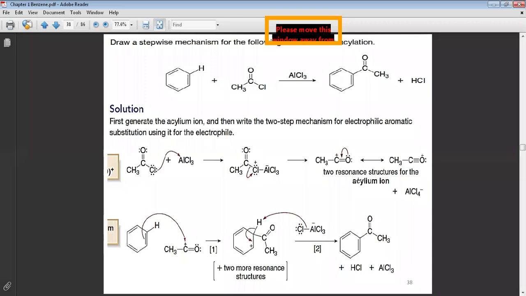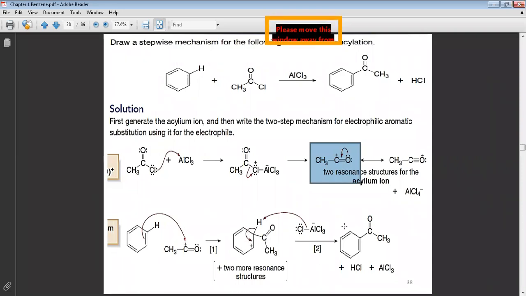This is the carbocation, and this is our electrophile. The benzene ring will be attacked with this. This carbon is our electrophile, and the same thing: the nucleophile will attack the proton to make the aromatic system again.